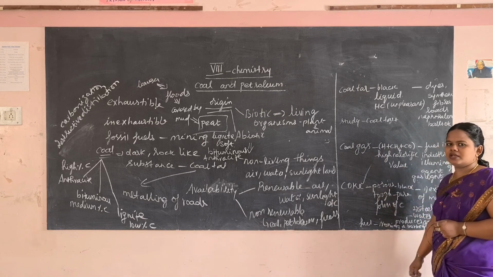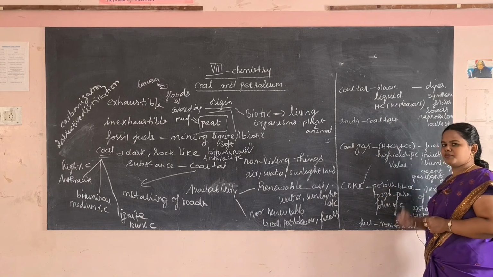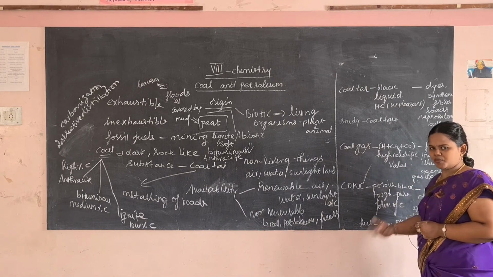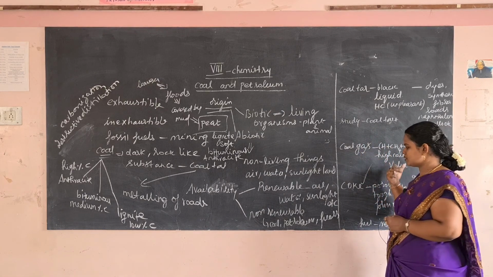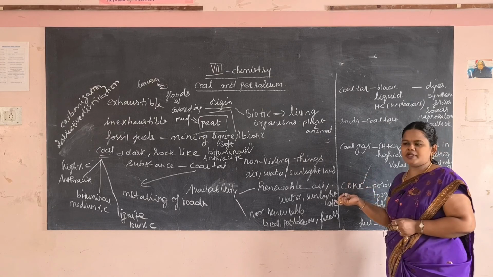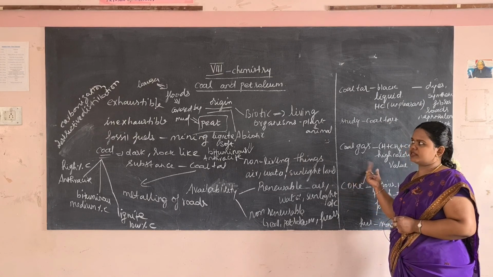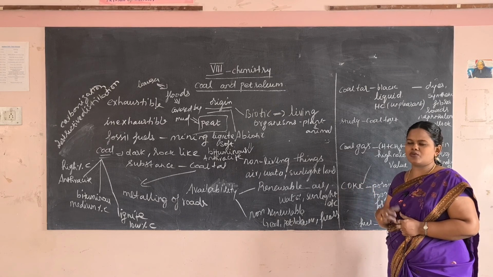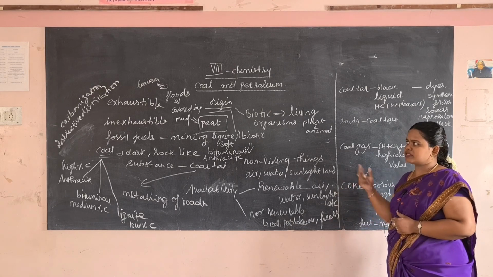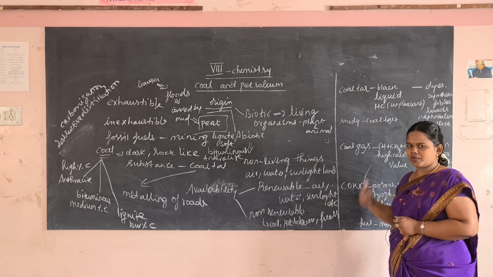Study and write the use, composition and properties of coal tar, coal gas and coke. So this is your assignment. We have completed 2 lessons, and this is the 3rd lesson. Altogether we have 4 lessons. I want everyone to do the assignment.